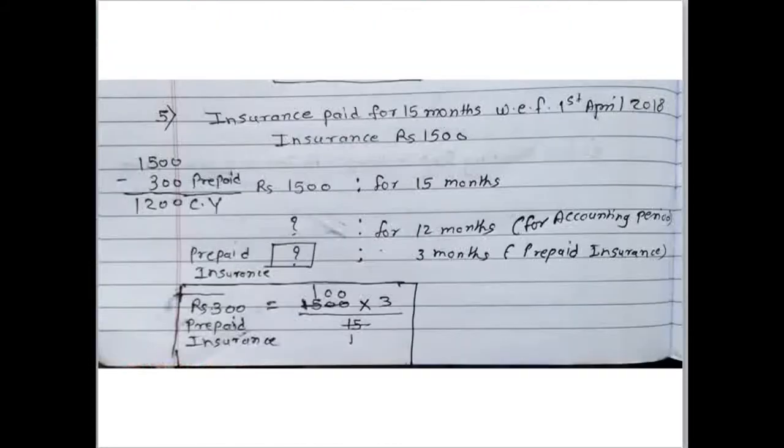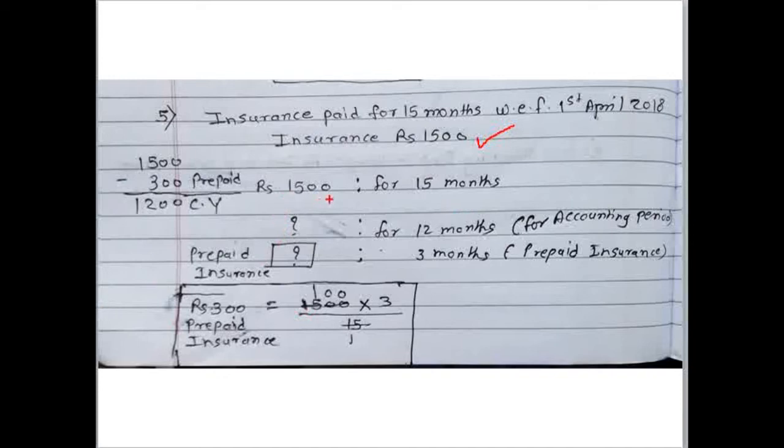We see the adjustment number 5, that is insurance is paid for 15 months with effect 1st April 2018, and the insurance figure is given here rupees 1500.